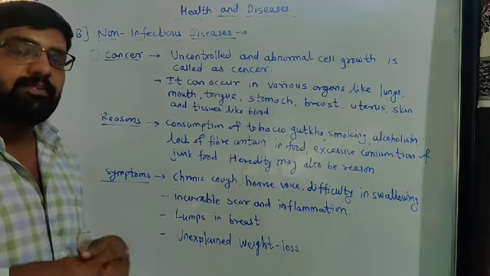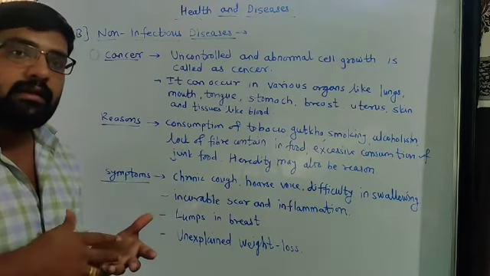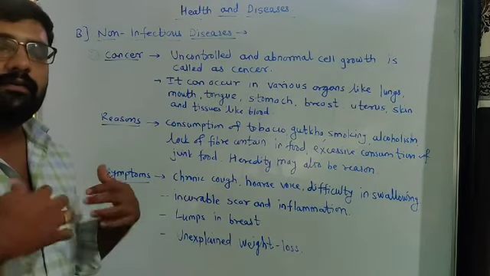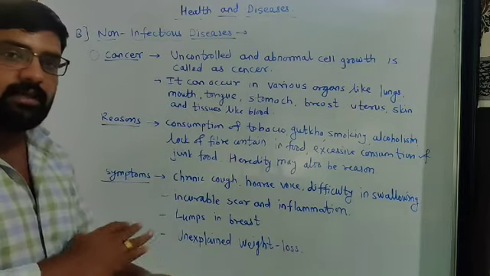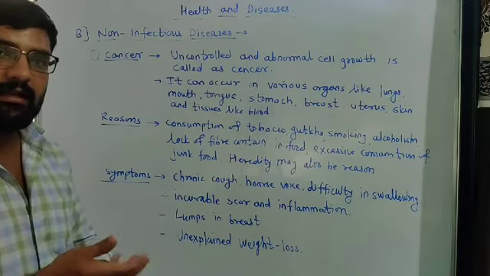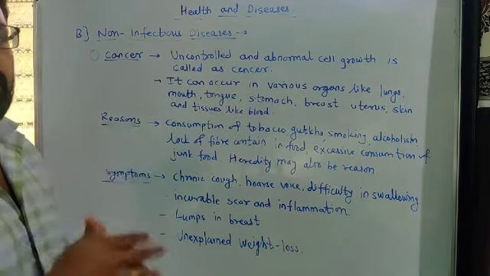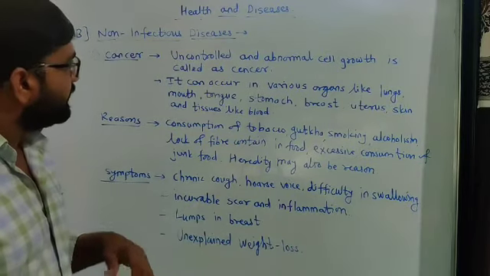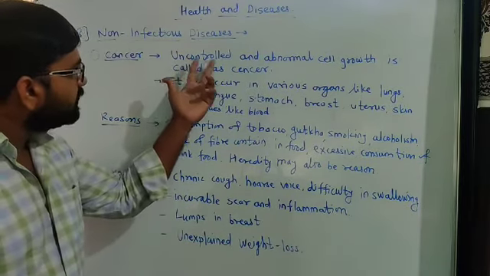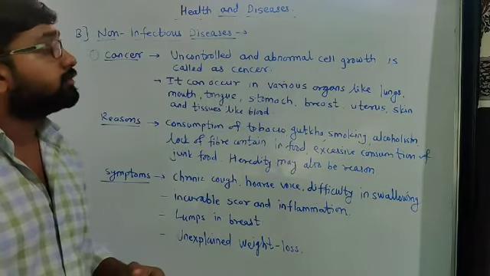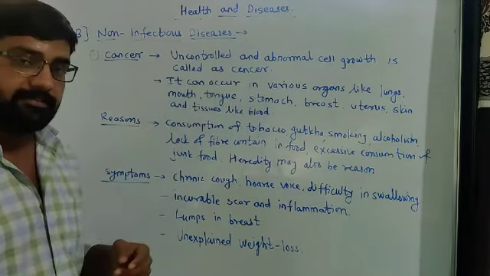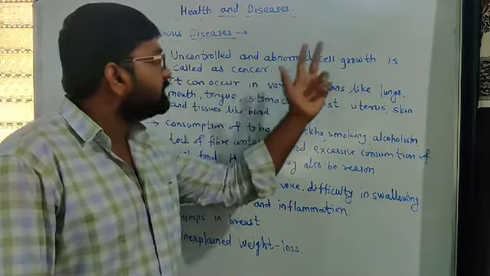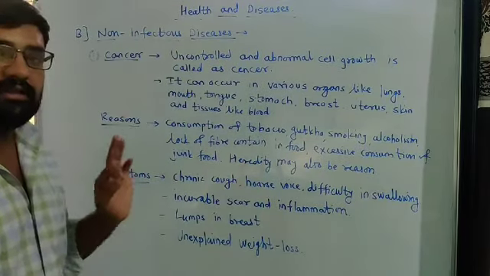After some time a cell dies, division of cells takes place again, and finally that cell dies. Again the cell performs its function, cell division takes place, and after performing its function the cell dies. So this process of continuous division and death happens. But if the growth of cells is uncontrolled and abnormal, such growth is called cancer. So cancer means simply uncontrolled and abnormal cell growth.